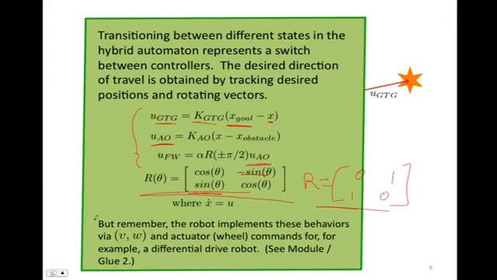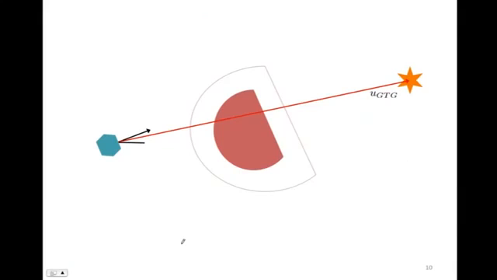And remember that our robot is implementing this controller up here, u, in terms of v and ω and our actuator wheel commands. And we know how to go between v and ω and the wheel commands back in Module 2. That's where we learned that. So while we have this high-level controlling automaton, there are these other things going on at the lower level on the robot.